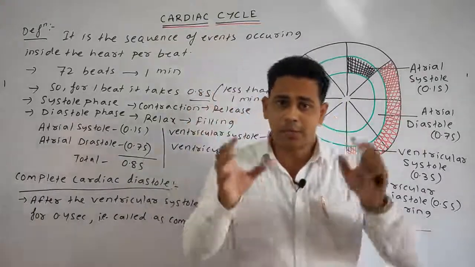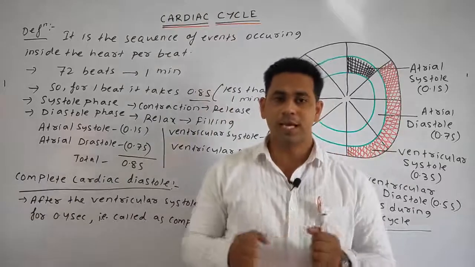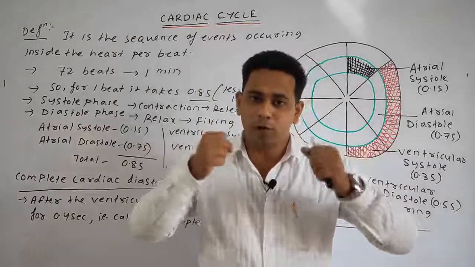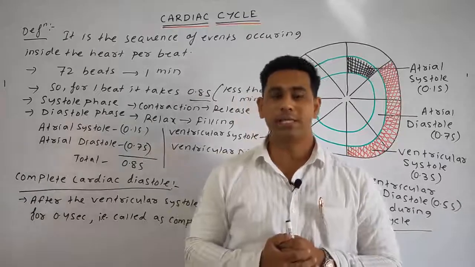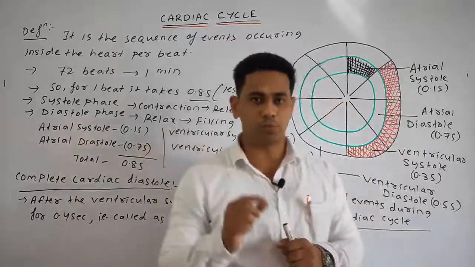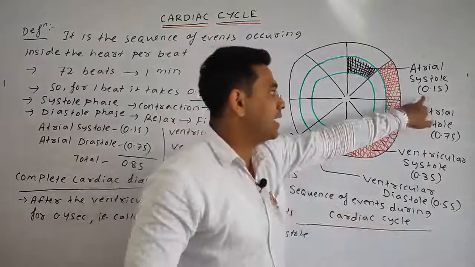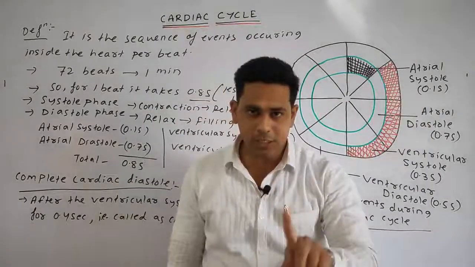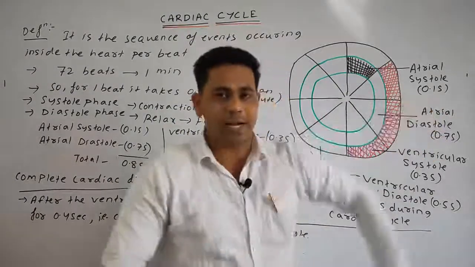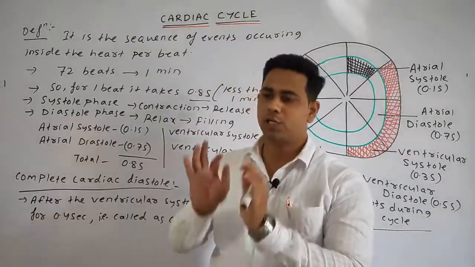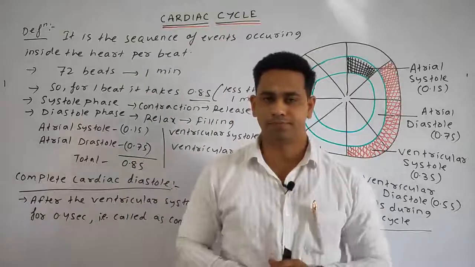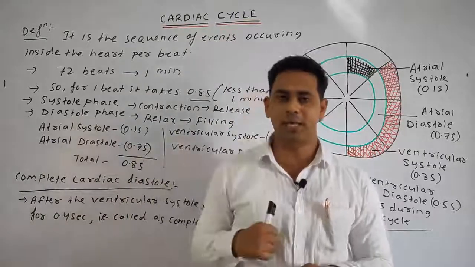Whenever the atrium is full of blood, it is now in the contraction position, that is known as the atrial systole. It happens for 0.1 second, means the blood is flowing from the atrium region into the ventricular region. What happens then?